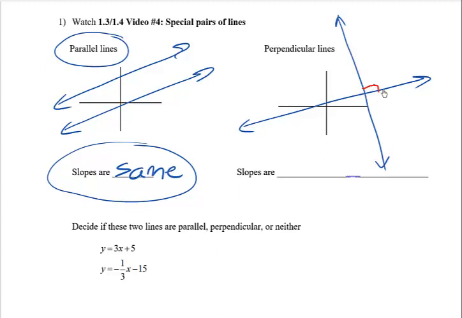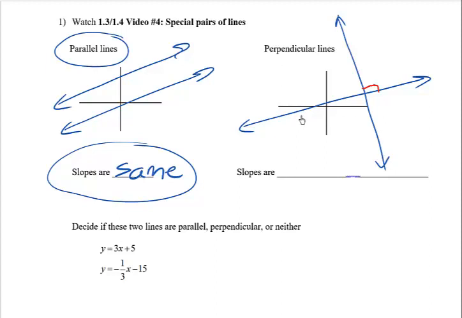Well, it turns out that when you have perpendicular lines, their slopes are also related in a special way. Are the slopes the same? Definitely not. Just from this picture, you can tell that, for example, this line is going up, which means it has a positive slope. This line is going down, which means it has a negative slope. One thing for sure is the slopes have opposite signs. One's going to be positive and one's going to be negative. What about the steepness? Well, even from the picture, I think you can tell that one of these lines is kind of flat and the other one is kind of steep.